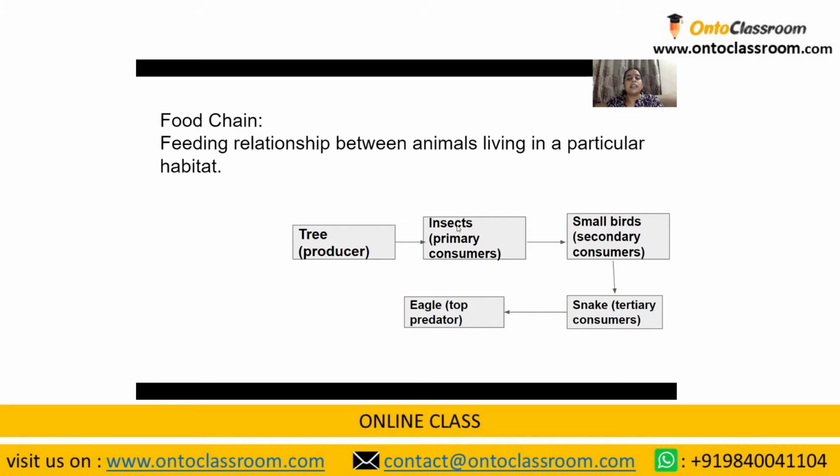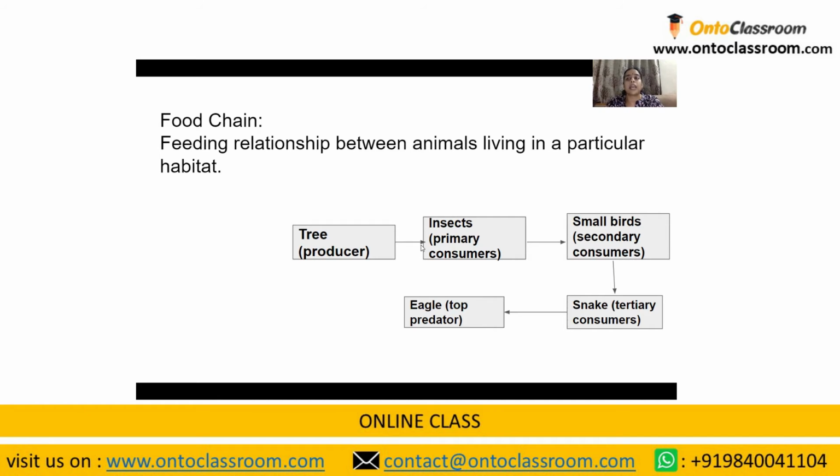Next we have the insects. What is the food for the insects? The insects feed on small leaves, fruits, vegetables, stems, branches, whatever is a part of a tree; the insect will feed on that. Can you see one arrow mark over here? What does it mean? These arrow marks are very important on a food chain.